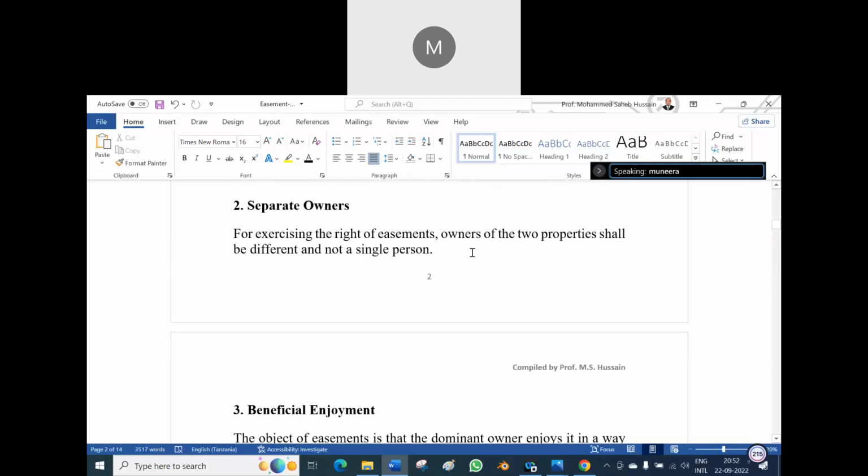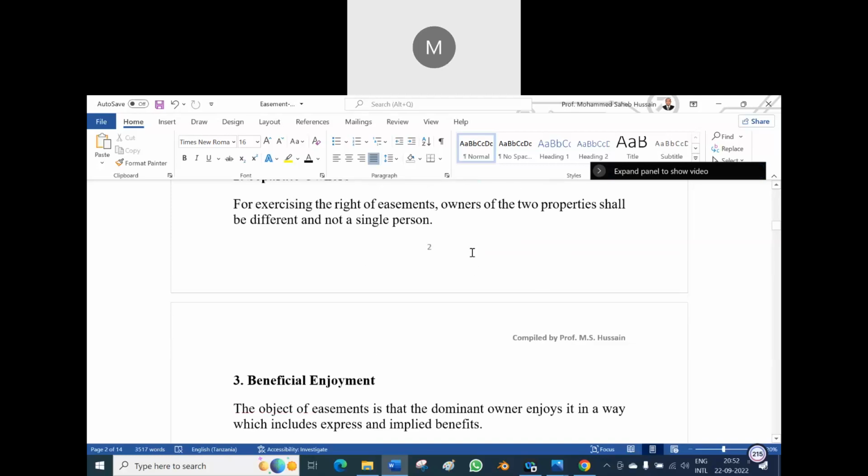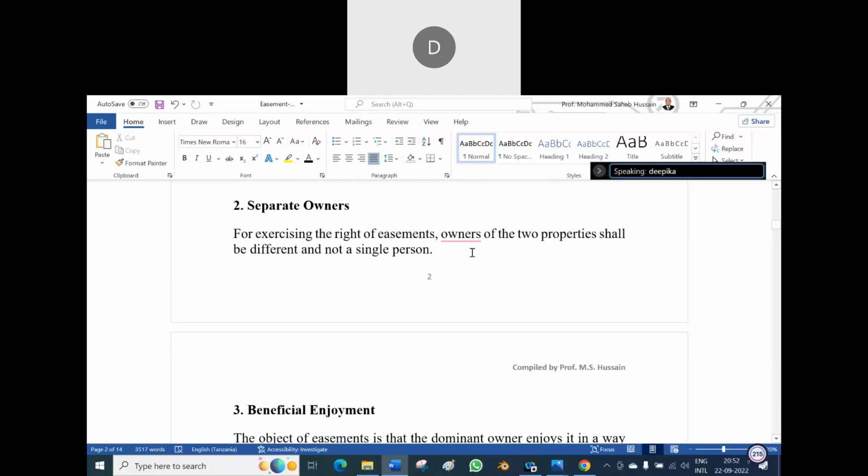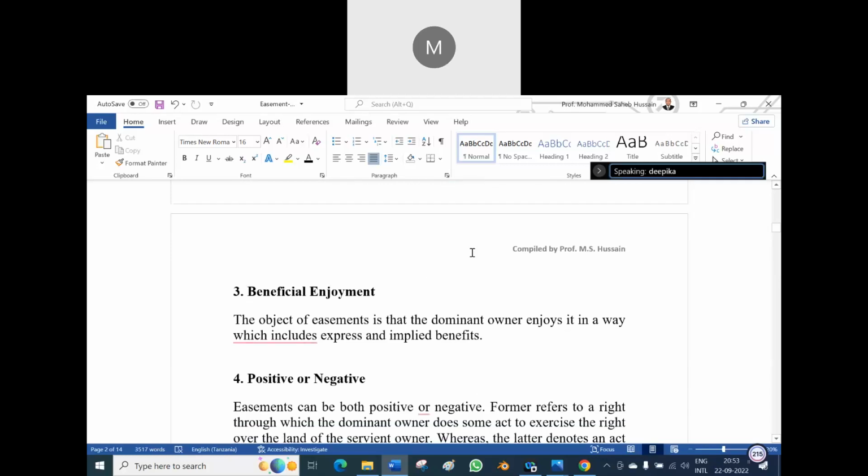For enjoying the easement right, there should be two persons and two owners. If the same person becomes entitled to the absolute ownership, at that time the right of easement will not be there, because the servient heritage becomes a dominant heritage or the dominant heritage becomes a servient heritage. Suppose you purchase the land. Is it clear? Yes, sir.